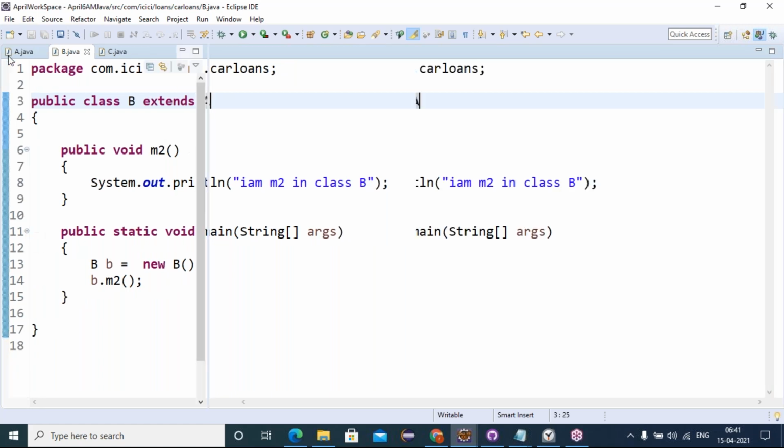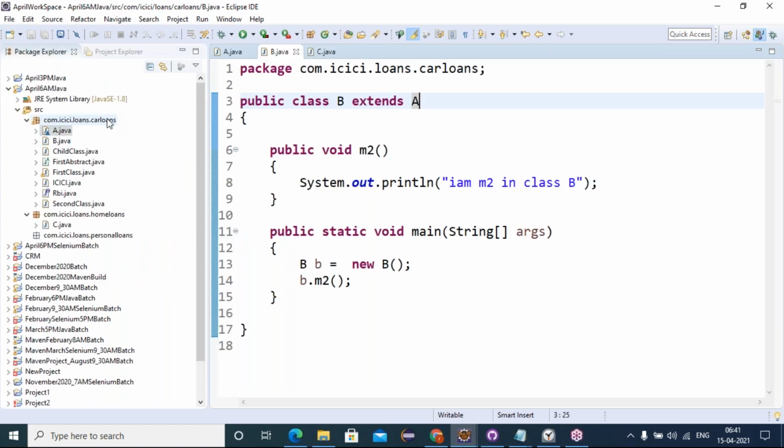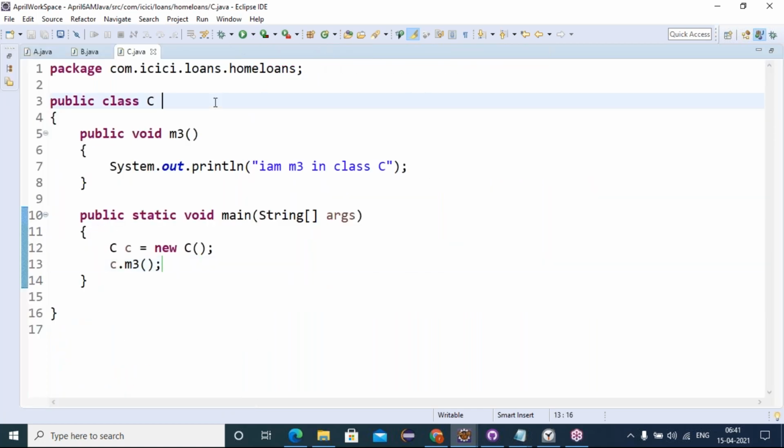Yes. A and B are classes in the same package, so it is able to extend. Now the same A class, I want to inherit to the C class, which is in a different package. See, A is in the car loan package. C class is in the home loan package. So going to the C class, I was trying to extend the A class, which is in a different package.